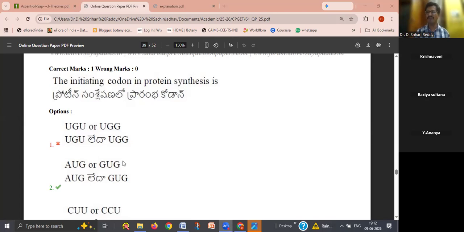But in very few cases, in some bacteria, the initiation codon is GUG. In 99% of the cases, the starting codon is AUG. In very few cases, it is GUG. So the right answer is AUG or GUG.